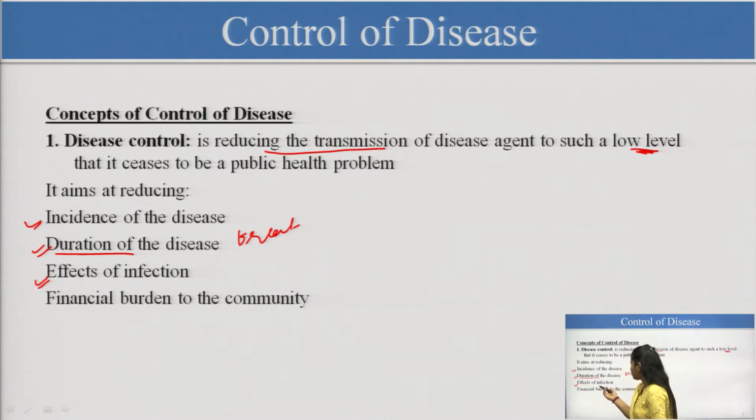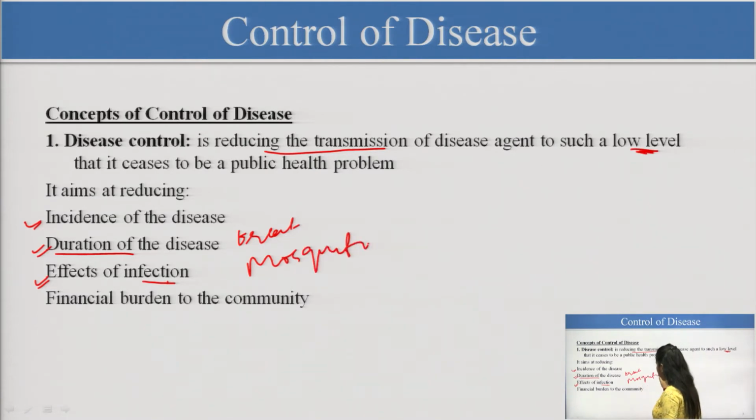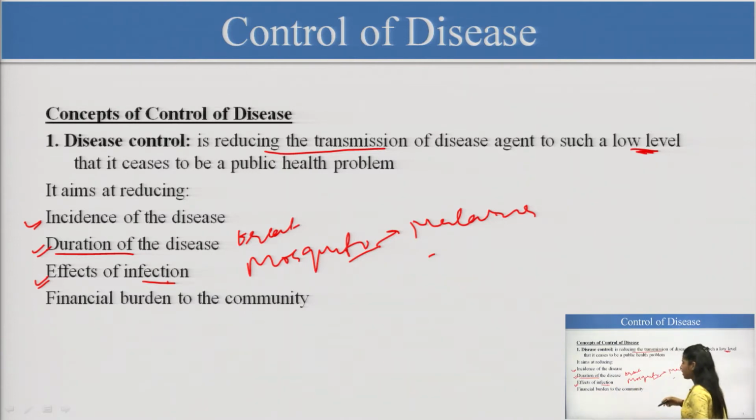Then, the effects of the infection. We can eliminate the agent. If a mosquito is causing an infection, that is a vector here, as the mosquito causes malaria. So, we eliminate these vectors, and of course we can implement treatments. These are some parts under the effects of the infection. Then the financial burden on the community: if we do all of these things, we can reduce the financial burden on the community. So, this is how we are controlling, and the controlling part is very important.